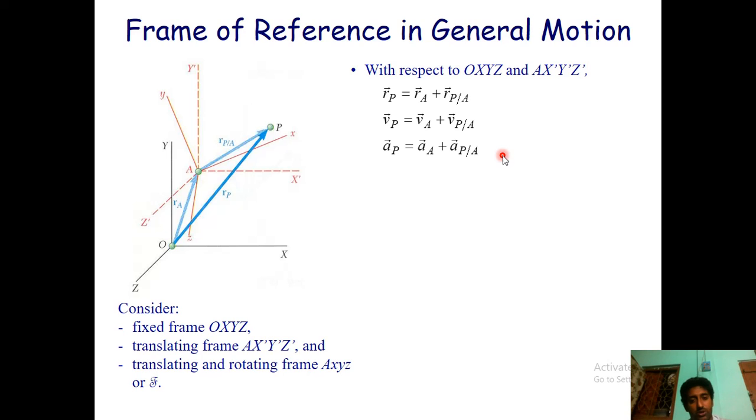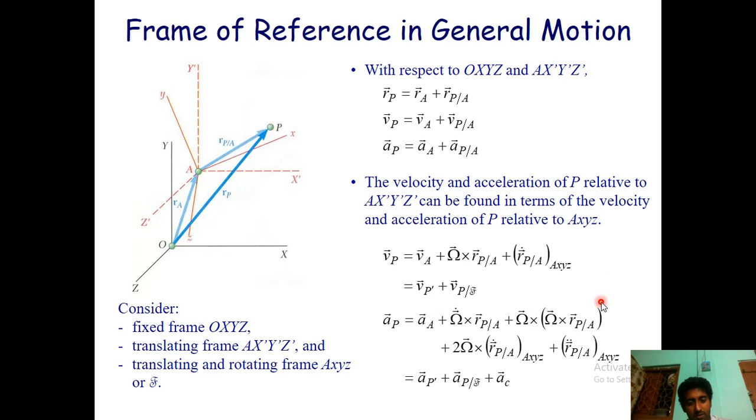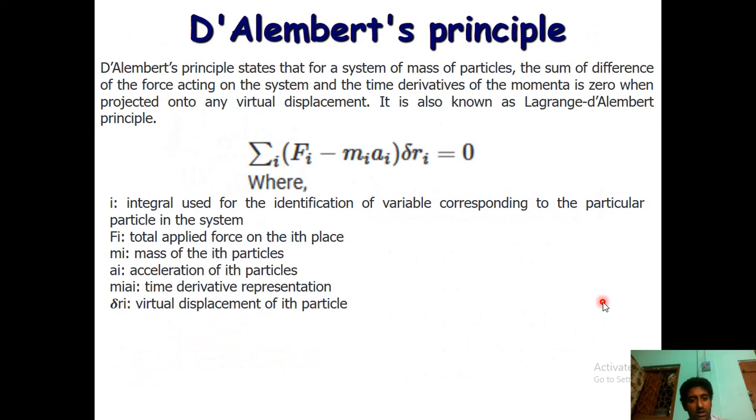So this is what we are doing here. Now a_P we have considered. Fine. The acceleration we have done. Now this is the most important part. We'll get more in depth in the coming classes, but in today's class we'll end with this one. There is more depth to go into.